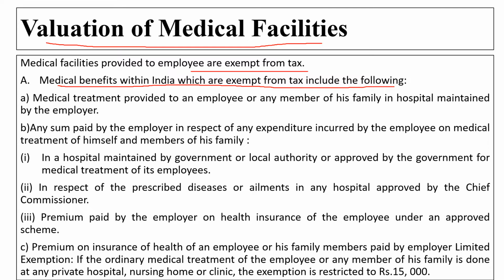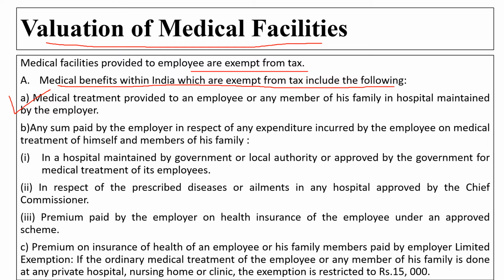First one is medical treatment provided to an employee or any member of his family in a hospital maintained by the employer. Here, if the employee, or a member of his family such as his wife or children, is getting treatment in the hospital provided by his employer, that treatment will be exempt from the tax.